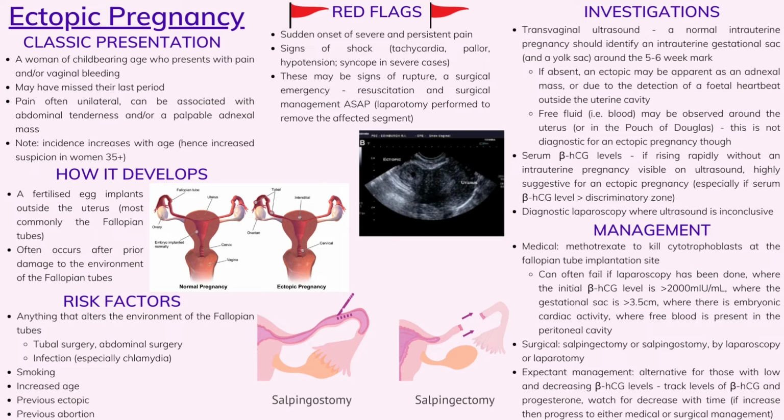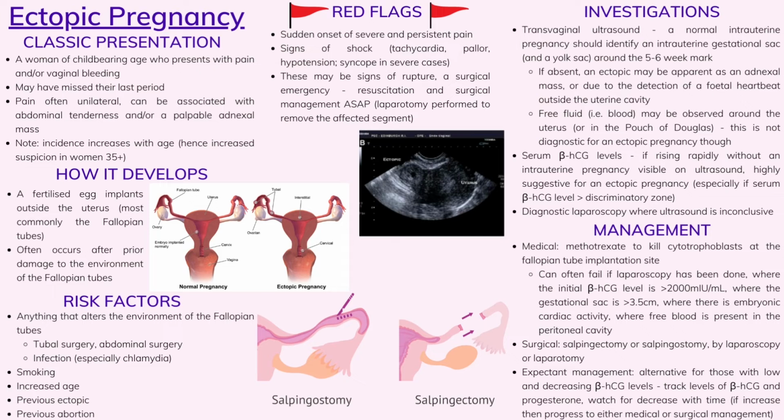There are two main options for management of an ectopic pregnancy. Medical management uses methotrexate to kill cytotrophoblasts at the ectopic site. These cells are rapidly dividing cells at the implantation site. Methotrexate inhibits DNA synthesis and cell replication, thereby killing these cells.